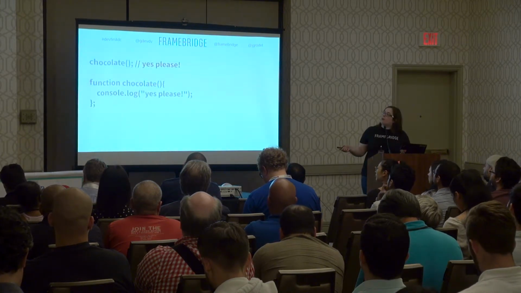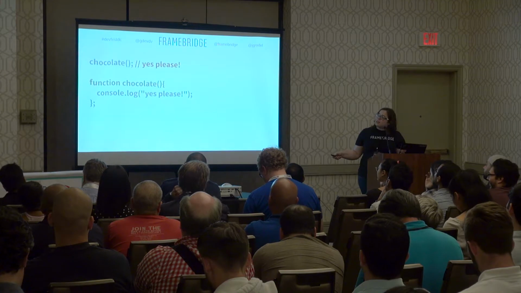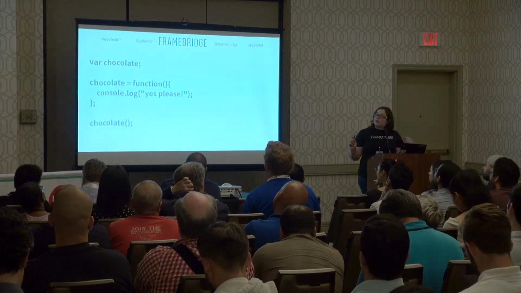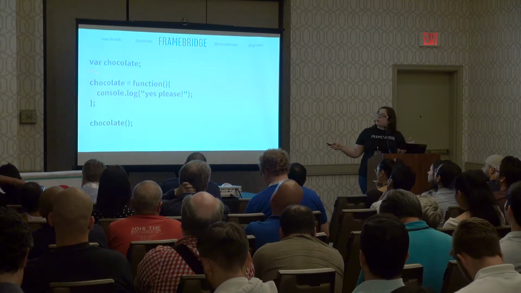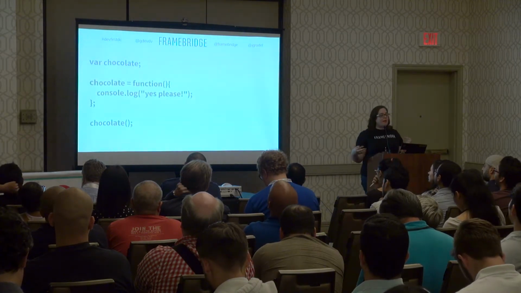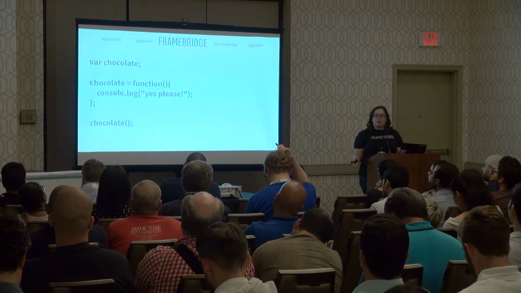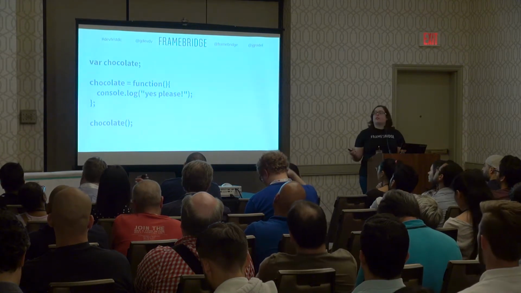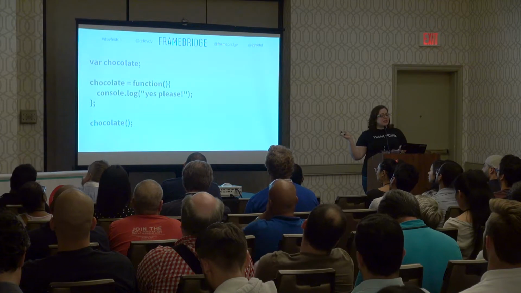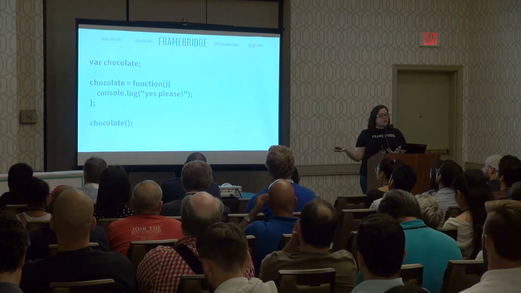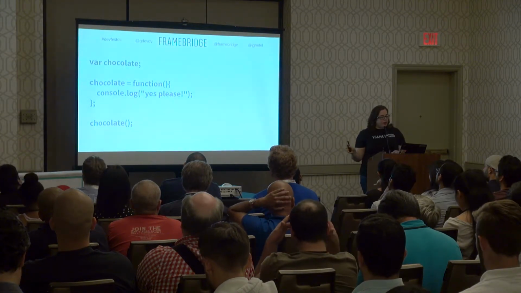So what happens with this code where we get yes please is our code is actually going to end up looking something like this. So we talked about that first pass where we pull up those vars. In the second pass of our JavaScript code with our browser, it's going to find named functions. This isn't exactly what happens in your browser, but it does illustrate the order correctly.